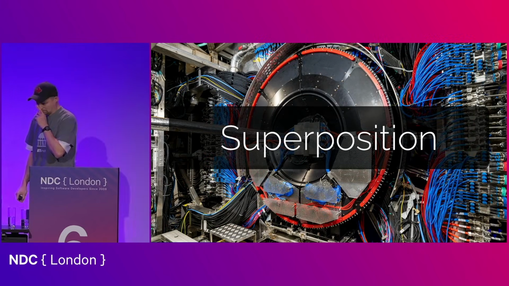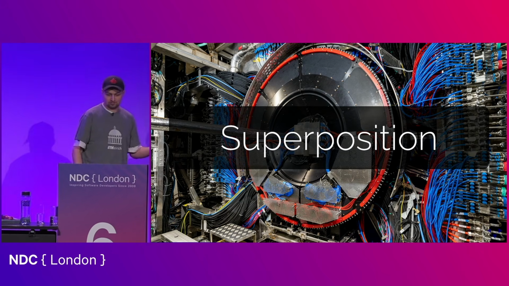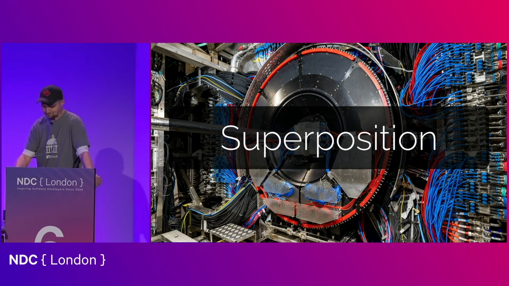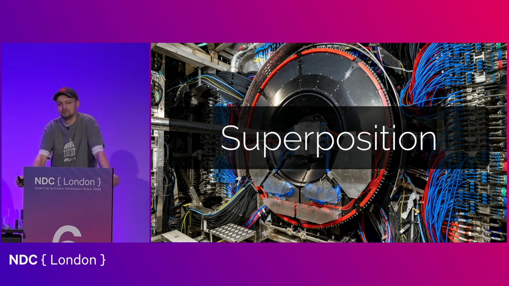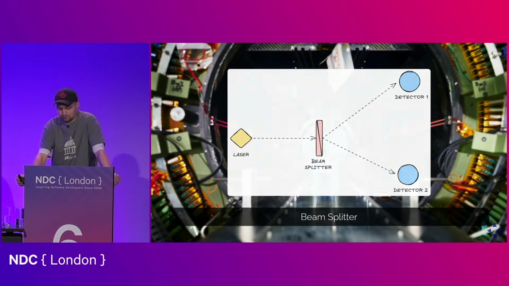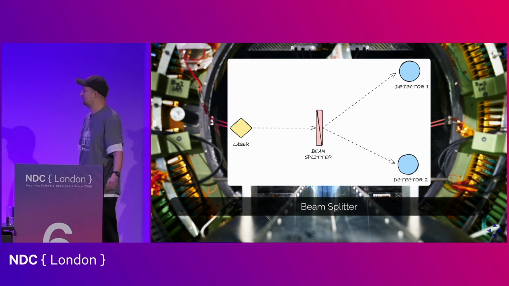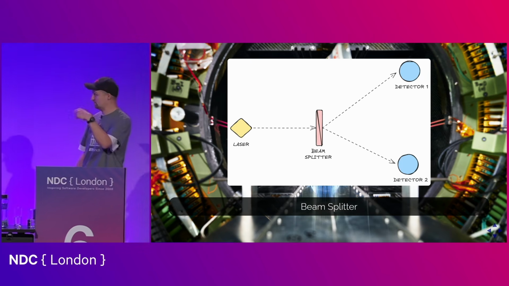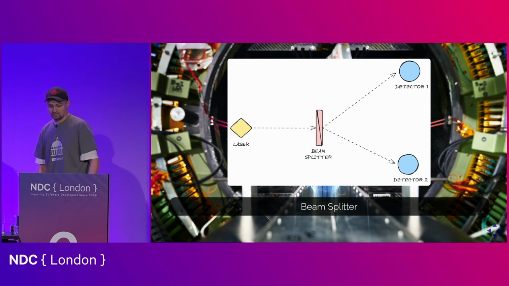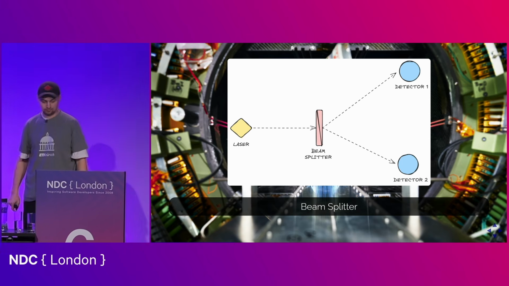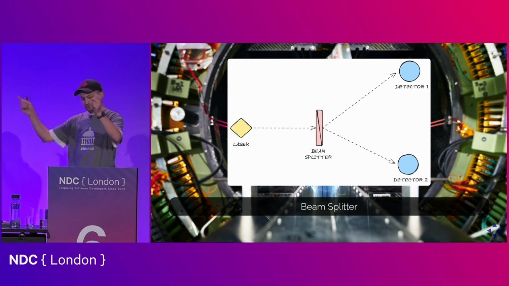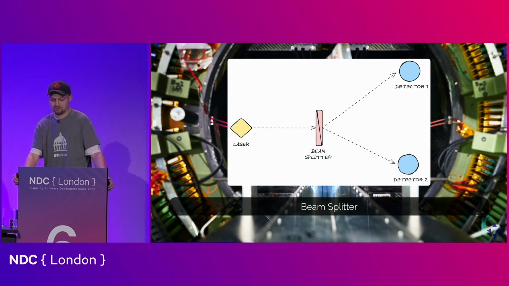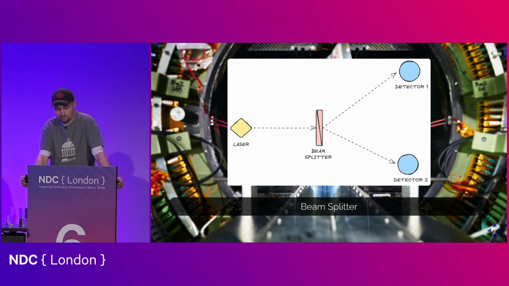All right, so let's now start looking at some of these quantum concepts. The first one that we'll tackle will be the superposition. And in order to appreciate superposition, we will look at the device called the beam splitter. As the name suggests, the beam splitter can split a beam of light into two beams of light. So I can take a laser, shoot it at the beam splitter, and two beams of light will exit the beam splitter, and one will travel towards detector 1, the other towards detector number 2.